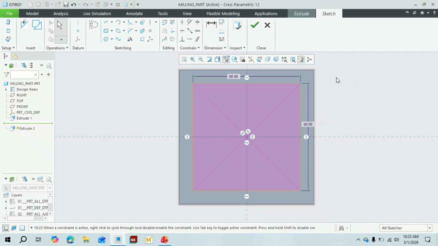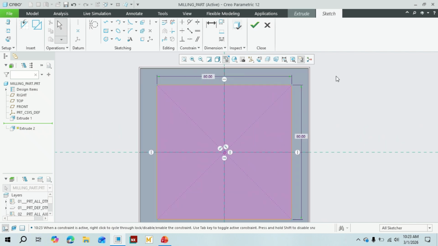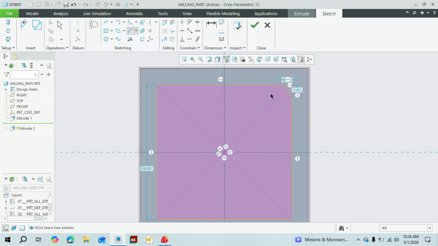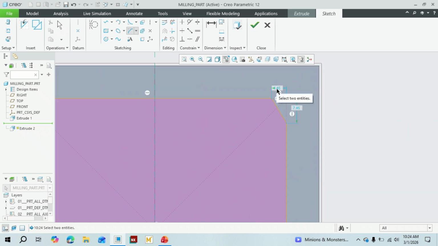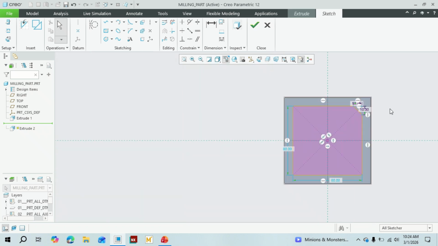In this area, let's create a chamfer. Let's constrain this dimension by 10 for d1 and 10 for d2.